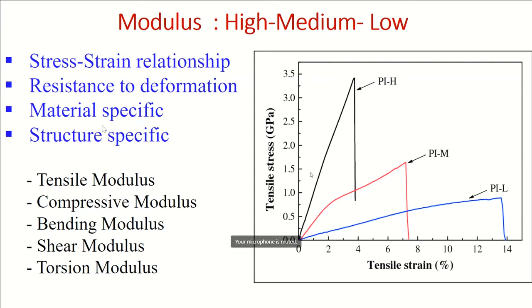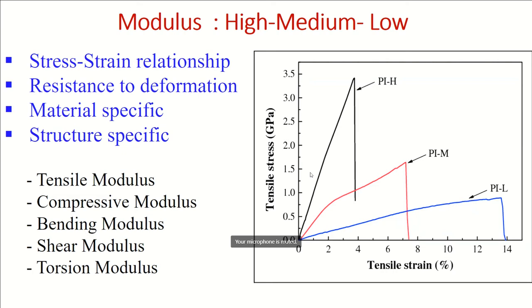Remember, there is a difference between material and structure. Polyester, PET, is a material. Long molecular chain, after making fiber, it becomes a structure. Taking that fiber, we make spun yarn, which is a structure.